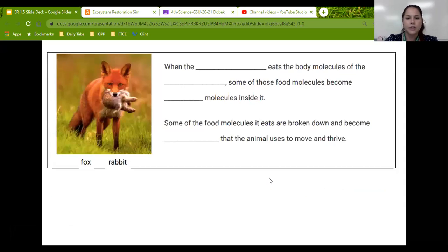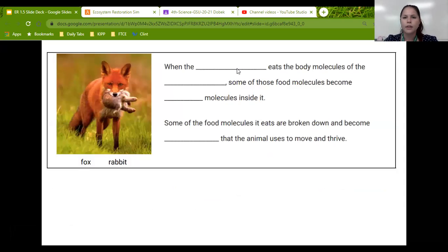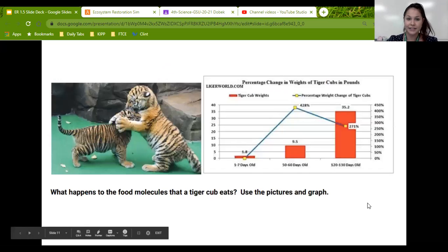All right, and we can see that again with this fox that eats this rabbit. When the fox eats the body molecules of the rabbit, some of those food molecules become what type of molecules inside the fox? Body molecules, and the rest is broken down and becomes energy for the fox.